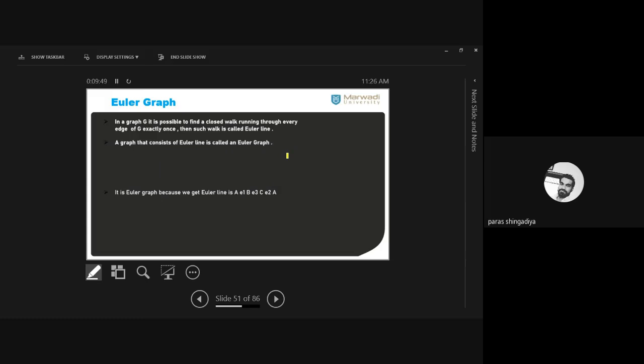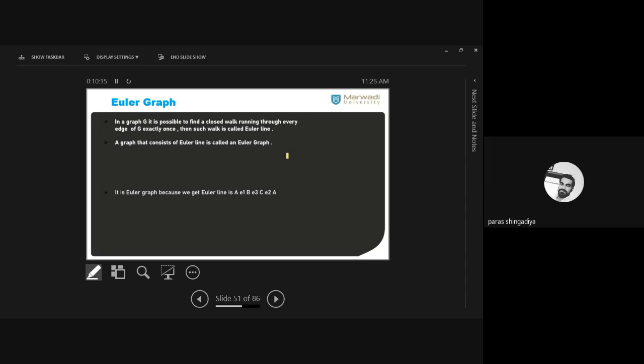What is this graph here? And based on that, which situations can we solve? What is the situation we have in this Euler graph? That we also discussed in the Königsberg bridge problem. Based on this problem, Euler developed the graph theory, and then he developed these conditions to manage the situation. What was the situation?